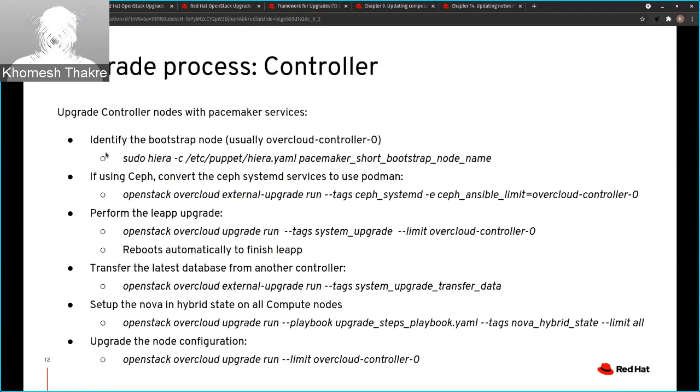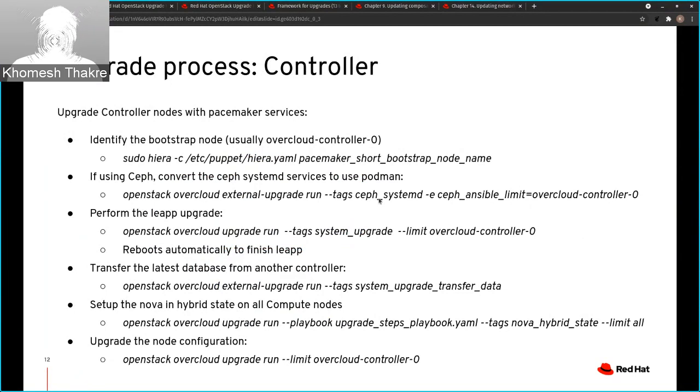First we need to identify the bootstrap node. For that you can run this Hiera command and it will show you the bootstrap node. Usually it is controller 0. If you have a director-deployed Ceph and some Ceph-related service running on the controller, you need to run this external upgrade command with the ceph_systemd tag. This command modifies the Ceph systemd service file so that instead of Docker, we use Podman services, because after upgrading to 8.2 we'll have Podman instead of Docker.